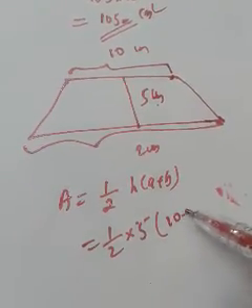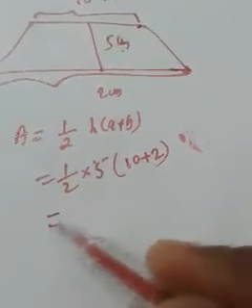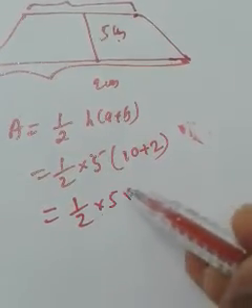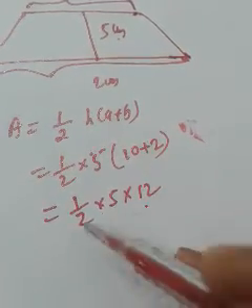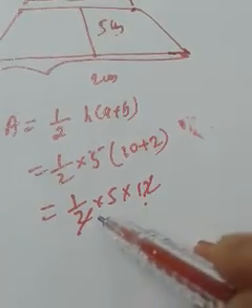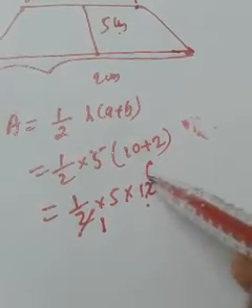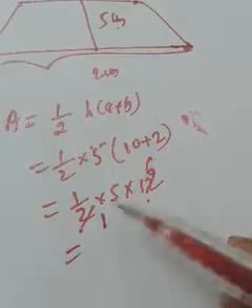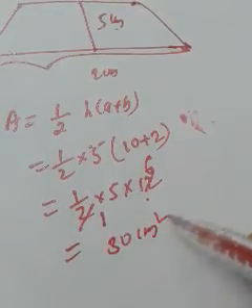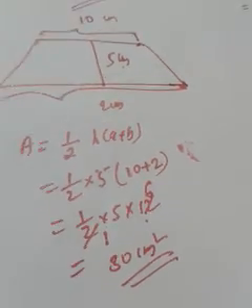So a plus b will be 10 plus 2. Now just see, it becomes 1 by 2 into 5 into 12. 10 plus 2 is 12. 2 and 12 get cancelled by 2, in 12 how many 2s? 6. So 6 into 5 is 30. So 30 centimeter square is the answer. Clear? This is the area of the trapezium.